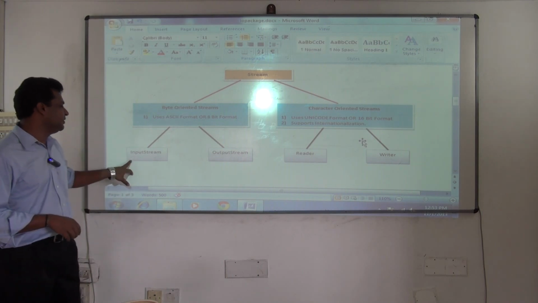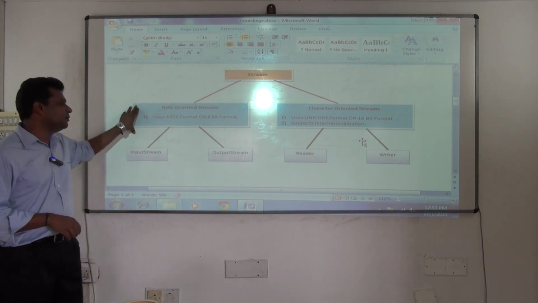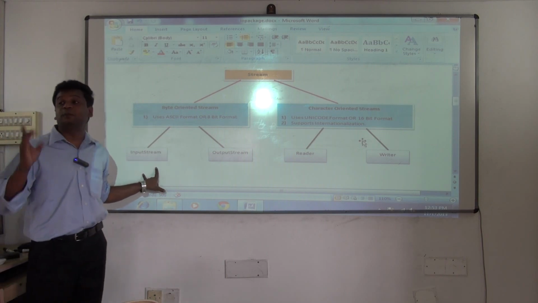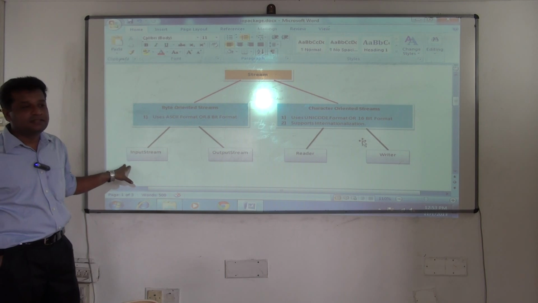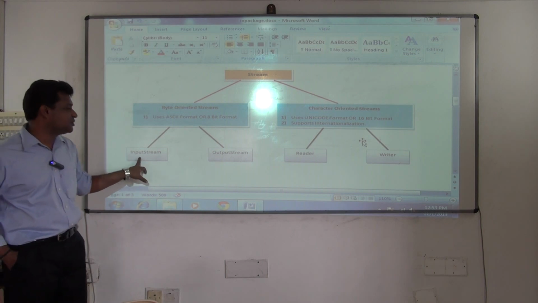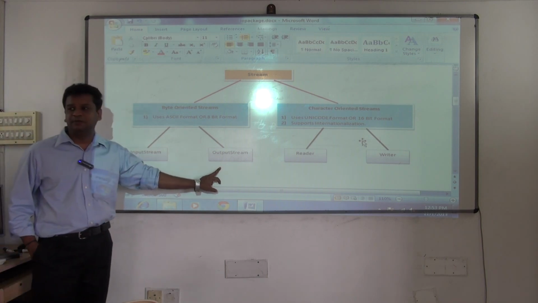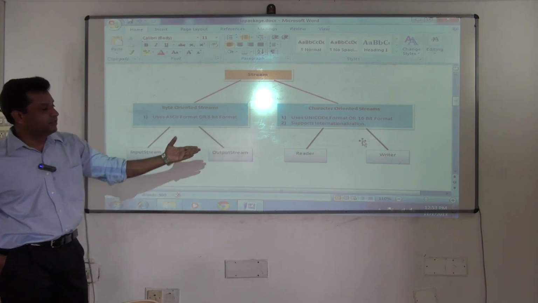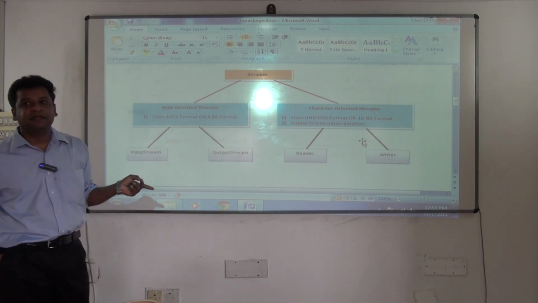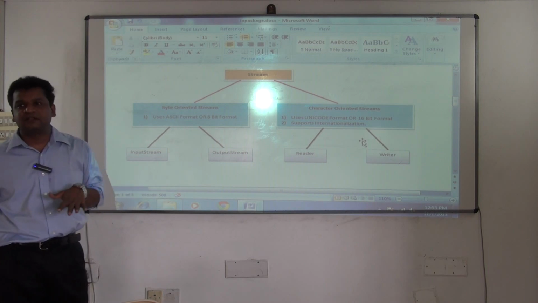Now, what Java is doing is, to support byte oriented streams, there are two main super classes, and these are abstract classes. InputStream is an abstract class, OutputStream is an abstract class. Similarly, to support character oriented streams, there are two classes called Reader and Writer. They are also abstract classes.